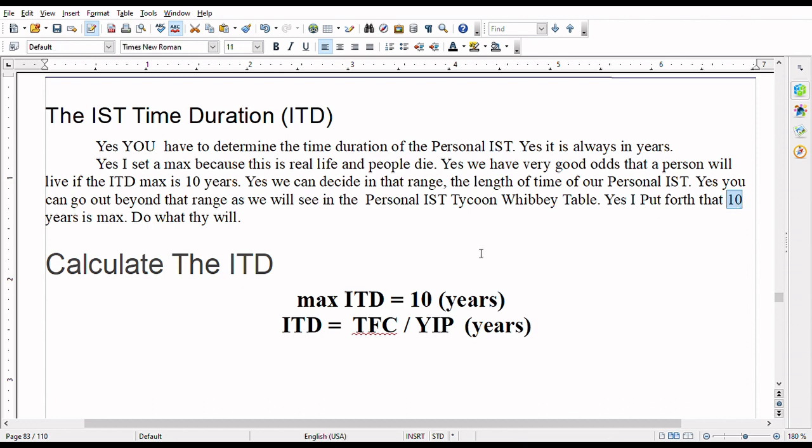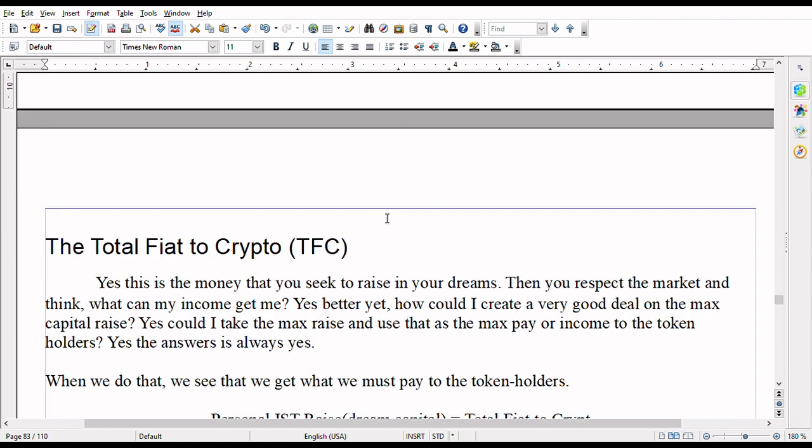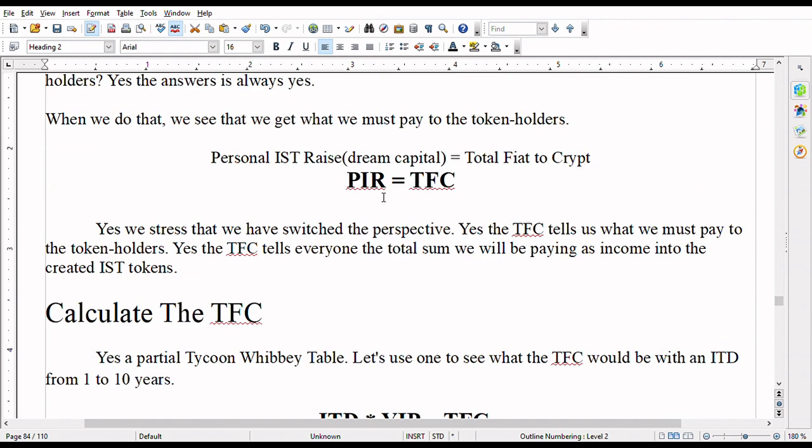But once again, it is your decision. As we say right here, yes, do what thy will. But we say 10 years max. And that brings us to the total fiat to crypto. What does it look like when we're sliding this over years and years and years? It's the total of it.